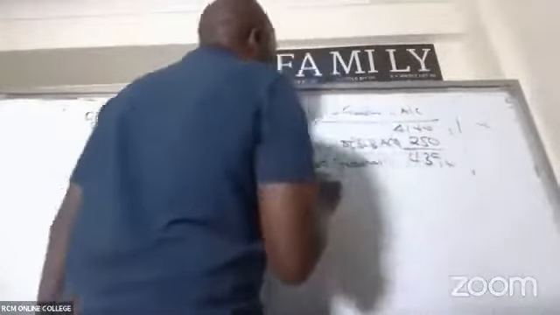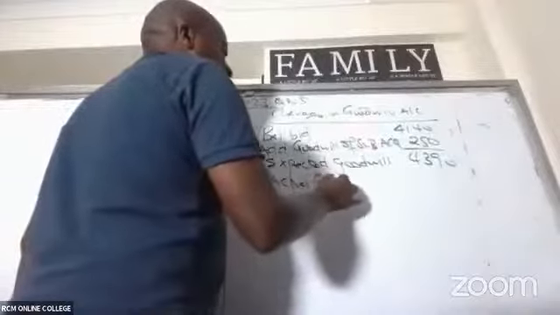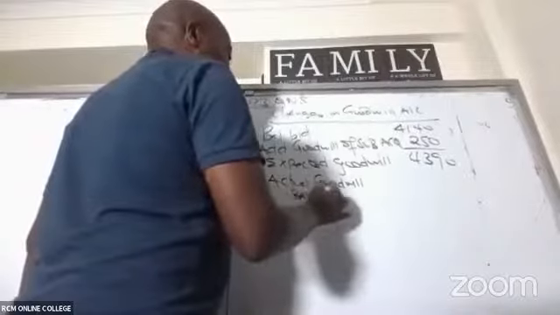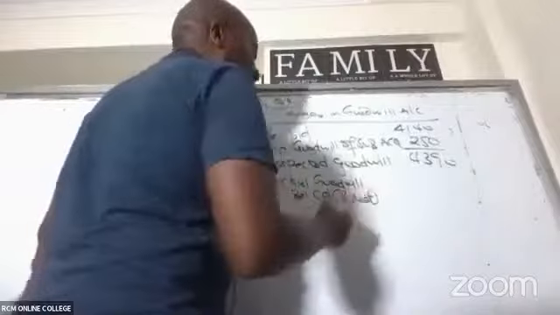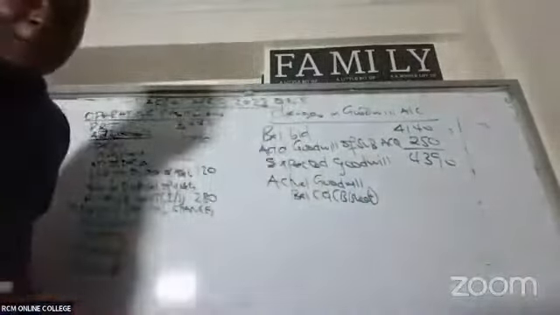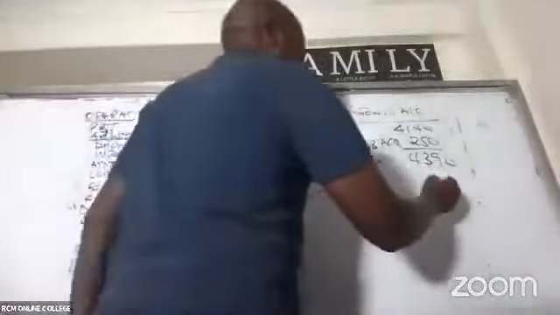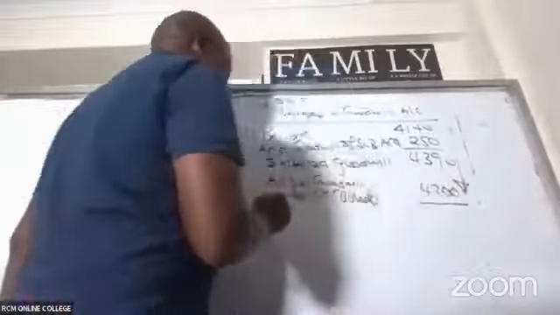But how much do we have there? Actual goodwill. So of course this will be the balance carried down in the balance sheet. How much do we have there? Balance carried down in the balance sheet is giving me a figure of 4,200. So what do you think happened here?